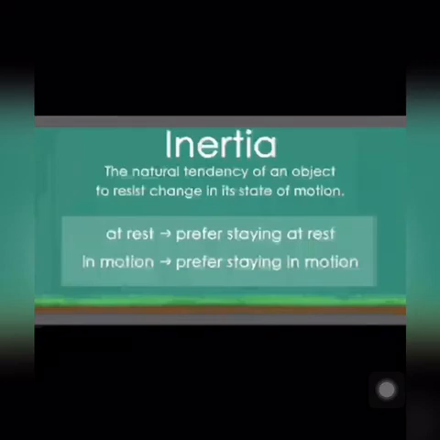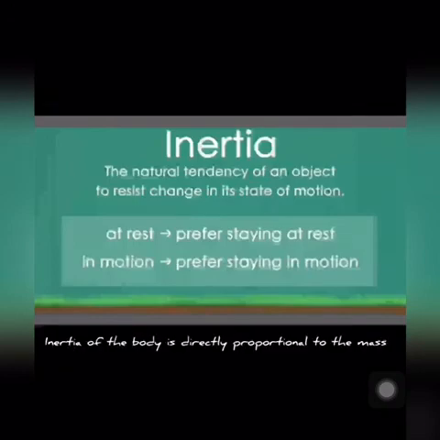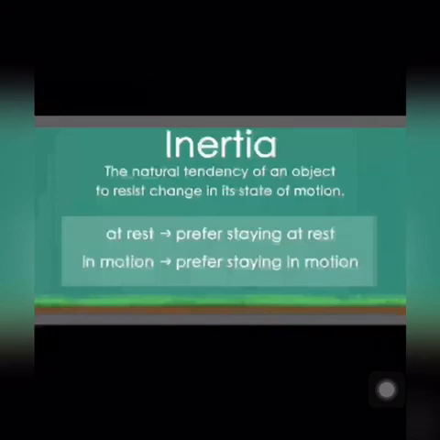So the answer will be no, all objects do not have the same inertia. Heavier objects have more tendency to resist change in their state. That is, greater the mass, greater is its inertia. So from here we can conclude that inertia of a body is directly proportional to the mass of the body. Larger the mass, greater is the inertia.